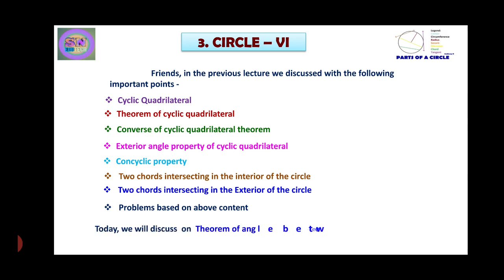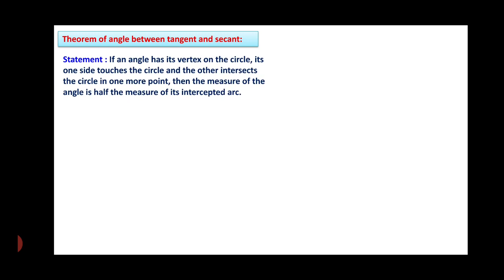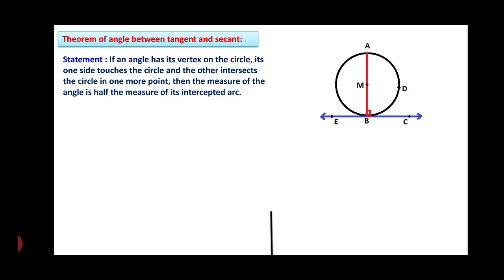So friends, today we will discuss the theorem of angle between tangent and secant. The statement is: if an angle has its vertex on the circle, its one side touches the circle and the other intersects the circle in one more point, then the measure of the angle is half the measure of its intercepted arc. According to this statement, we can draw the figure like this. Here the line with blue color is the tangent and red color is the secant.